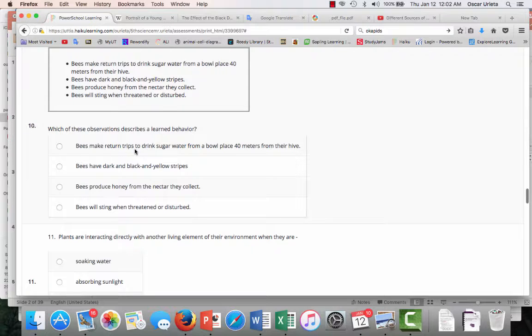Bees make return trips to drink sugar water from a bowl placed 40 meters from their hive. Bees have dark black and yellow stripes. Bees produce honey from the nectar they collect. Bees will sting when threatened or disturbed. Pause it and answer your question.